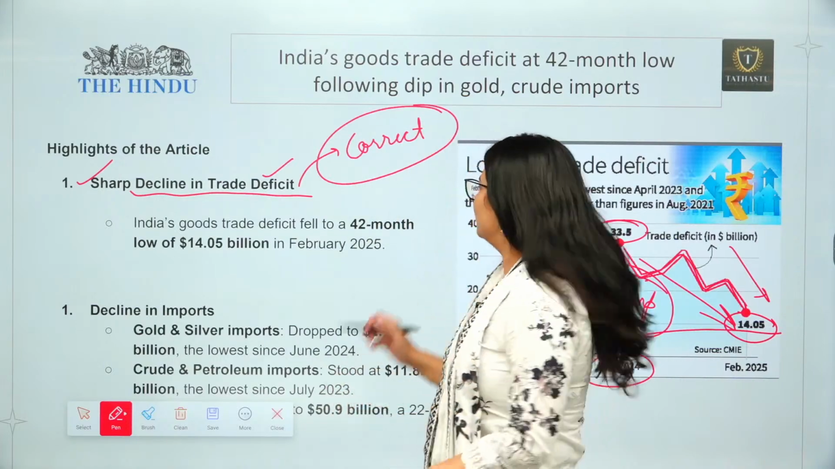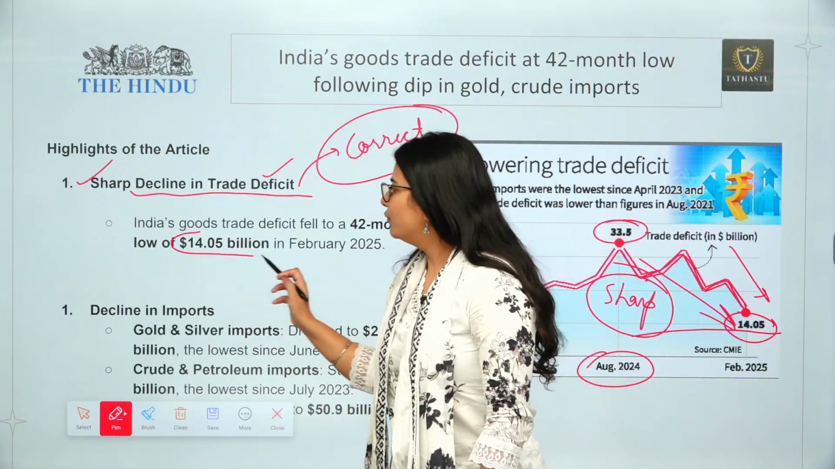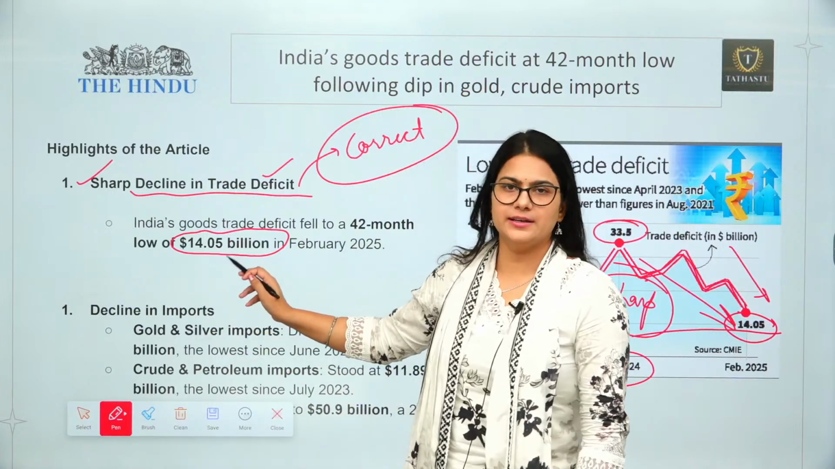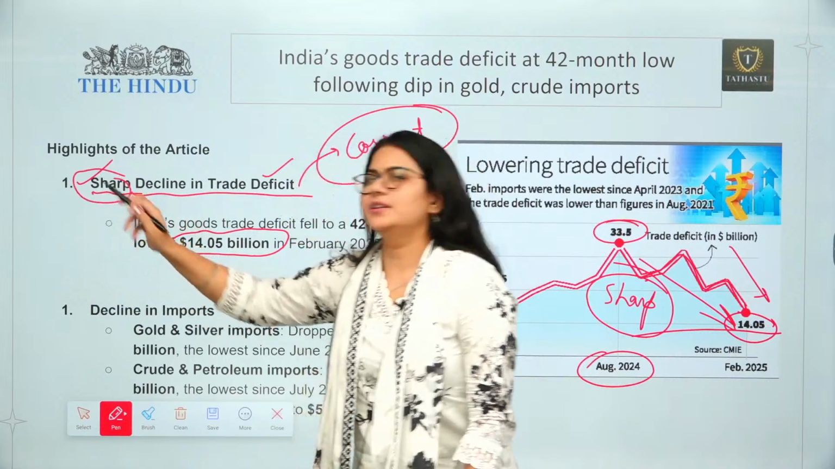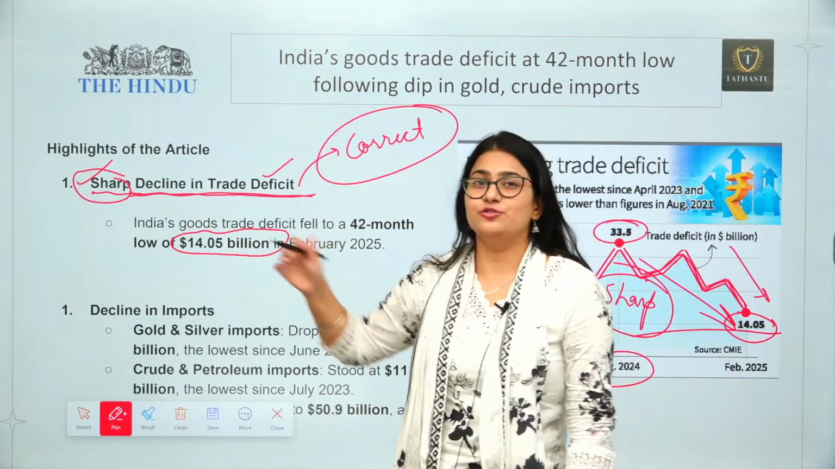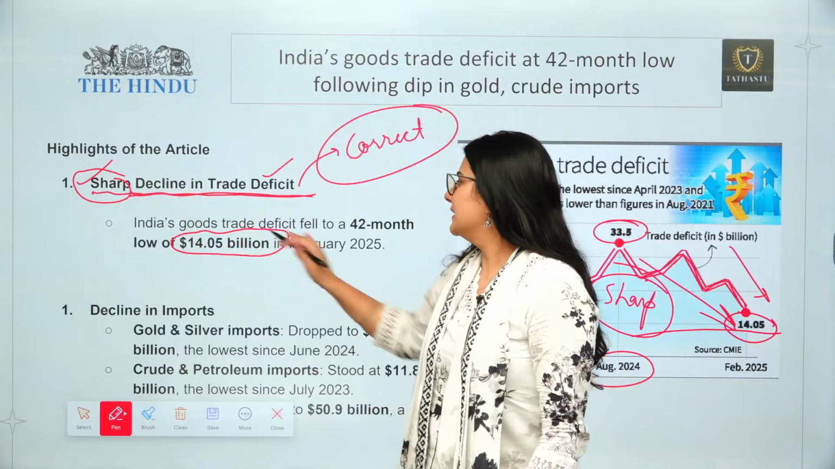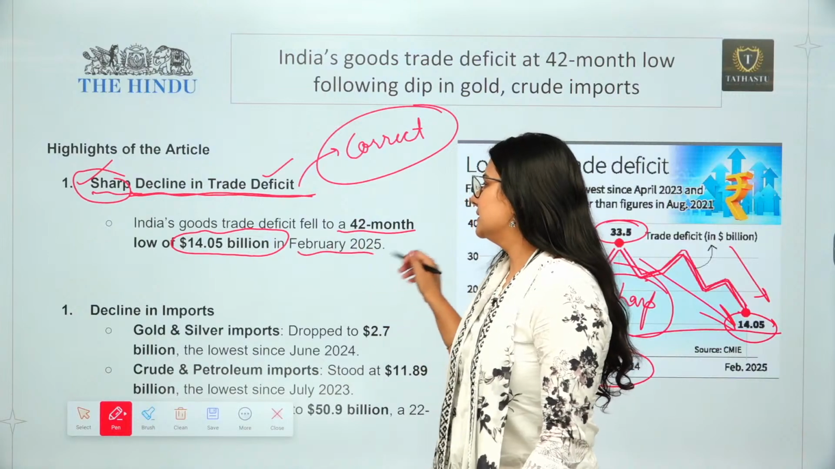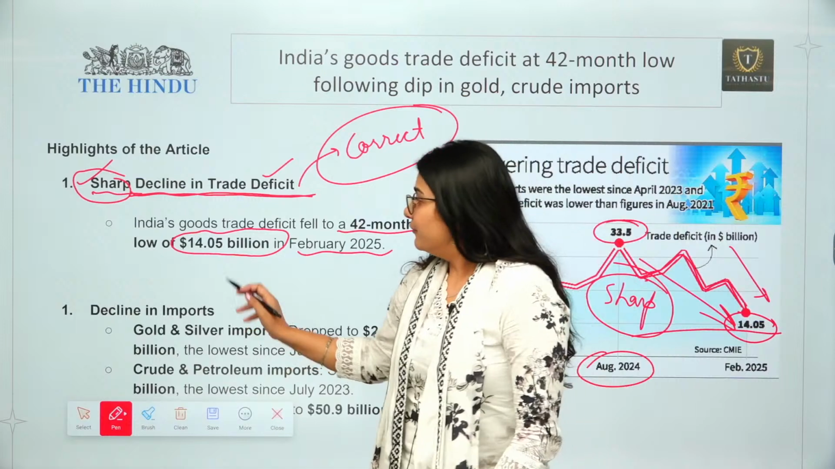UPSC is not going to ask you about that particular data, that India's trade deficit was $14.05 billion in February. That is not going to be in the paper. This line will be there in the paper, and this word sharp will be there. So there can be a statement that there was a sharp decline in trade deficit. This you need to understand. It fell to a 42-month low, that is $14.05 billion in February 2025.